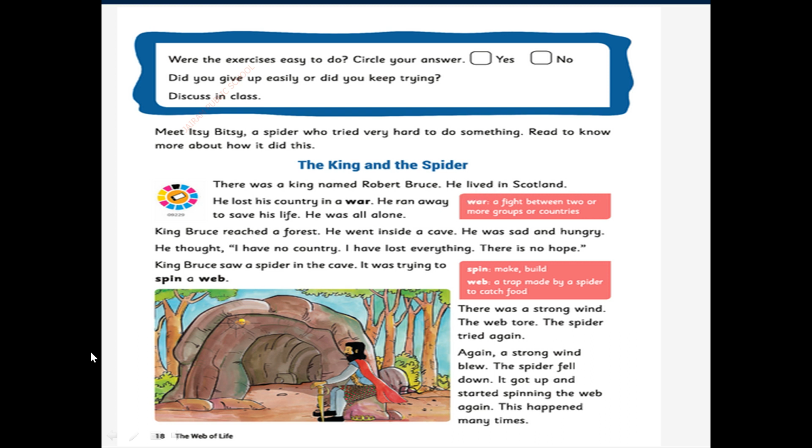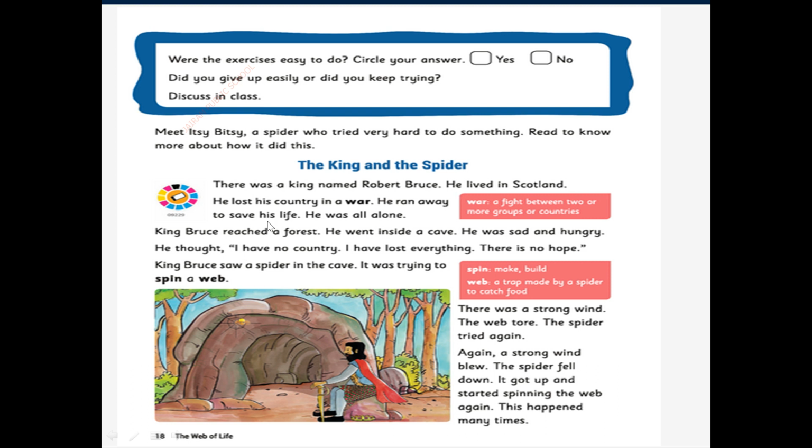He lost his country in a war. What happened? Because of war, he lost his country. What is meant by war? See the rose color box given there. War means a fight between two or more groups or countries. There will be two or more groups fighting. That is called war.